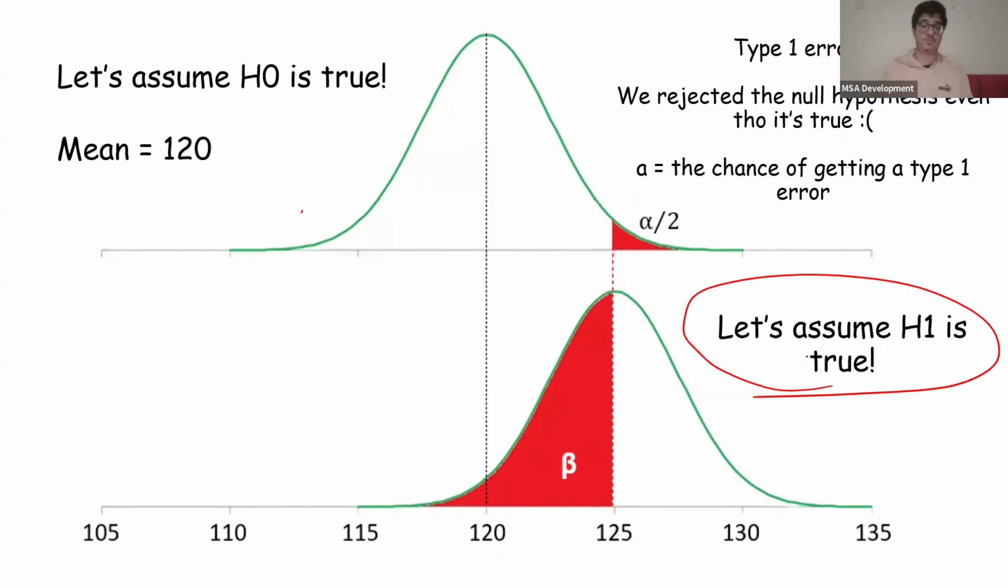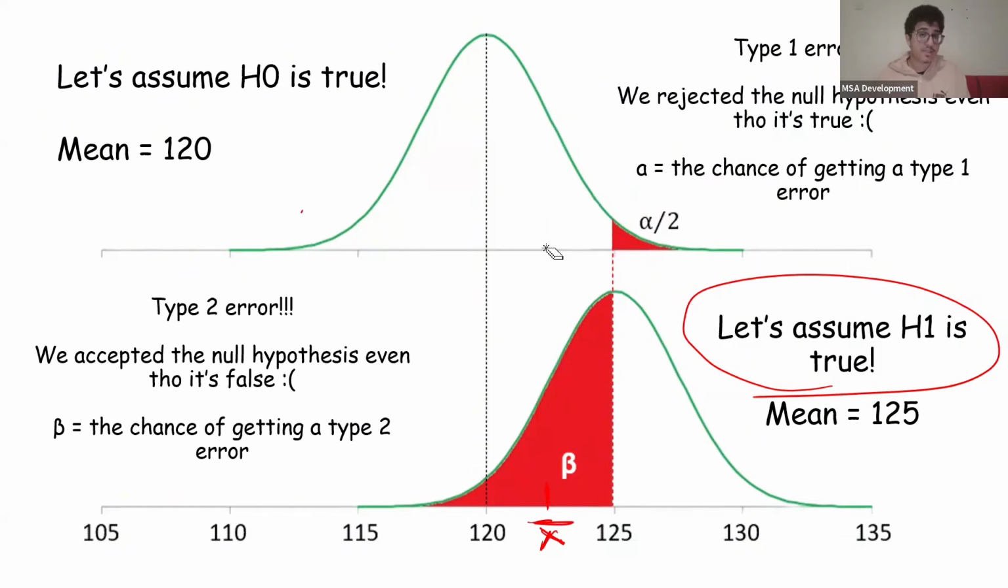But let's assume in this example that H1 was true, the alternative hypothesis is true. And let's say it's very likely that the sample we take ends up here, for example at 123. If you draw a line, you'll see that it doesn't hit the area of significance. It's not here, it's over here. So it's completely valid for us to accept the null hypothesis and say that there's no difference between them. Well, we just made a type 2 error. We accepted the null hypothesis even though it's false.